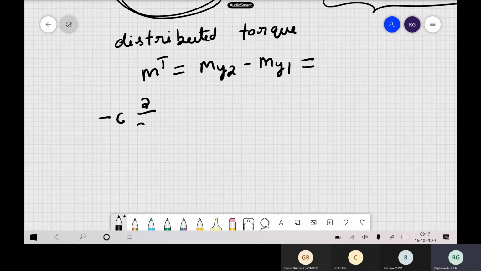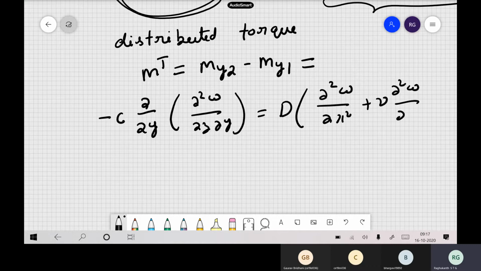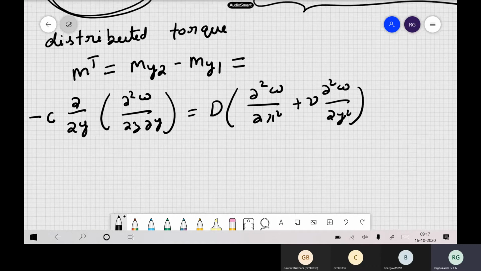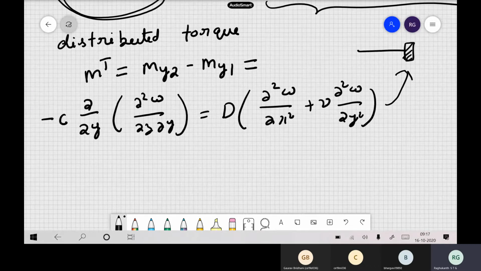If you remember, dou by dou y, so dou square W by dou x dou y. So this is equal to the bending moment actually, dou square W by dou x square plus nu dou square W by dou y square. So this is how we wrote for a plate joined to a beam actually. Okay, so this was our boundary conditions we wrote for this one, and we said C is your torsional rigidity. So this is how we wrote our boundary conditions long back.